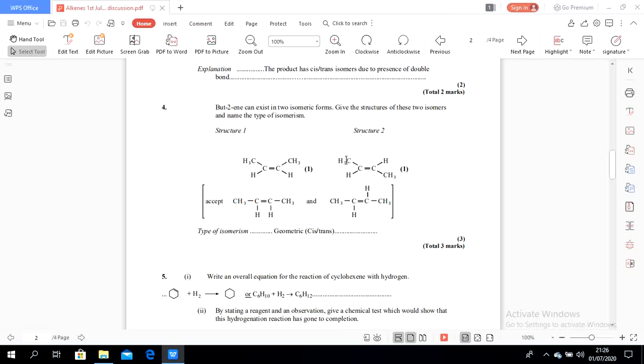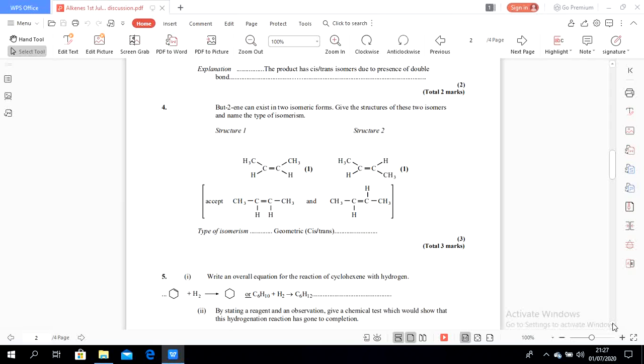This is what I meant by diagonal: hydrogen and hydrogen are diagonal, so this is called trans. While this one has the same atoms horizontal, so this is cis isomerism. The naming is cis-but-2-ene, while this one is trans-but-2-ene.